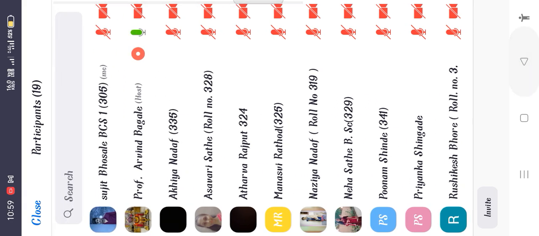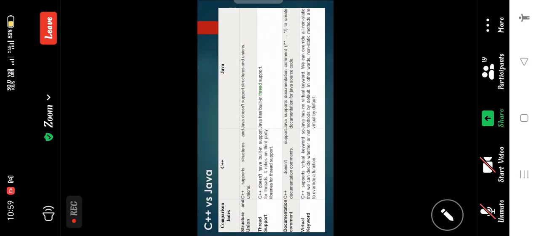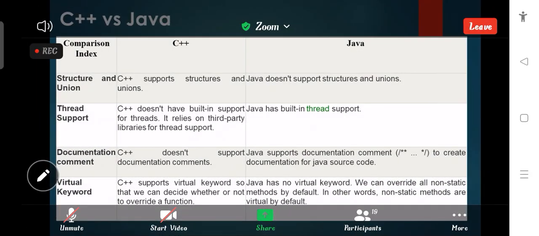Next comparison: in Java we have what is called a documentation comment. You have already learned that C and C++ programming support two types of comments: single-line comments and multi-line comments.